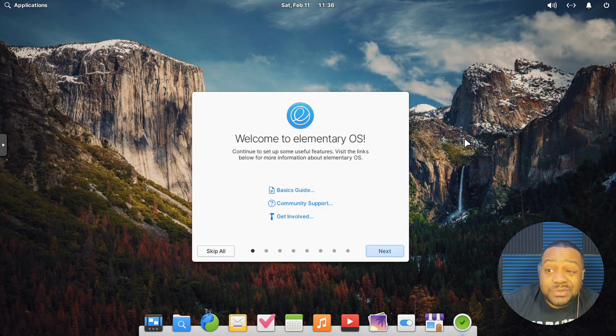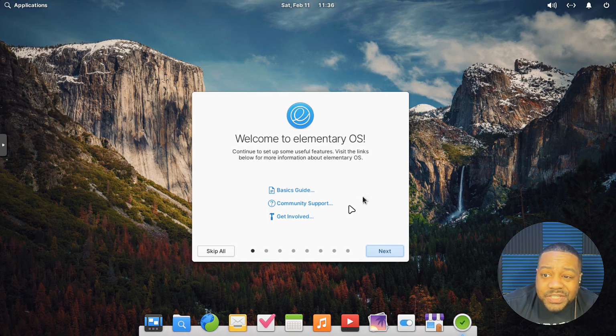And the first thing it'll do is show you all the guides and documentation. So basic guides, community support. So it brings all that up. And then also you can get involved. You can donate to the project. You can also help with the development of the project as well if you want to. If you want to get into it and try to learn some programming language and add and improve this project. Now you can skip all, because these are basically all the steps right here, these dots at the bottom.